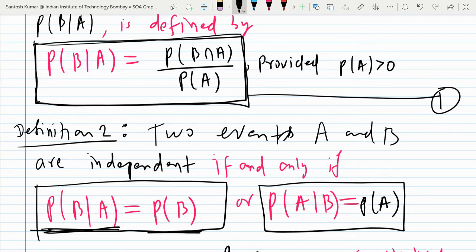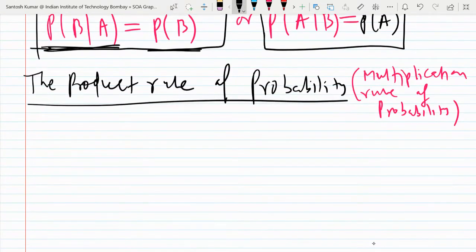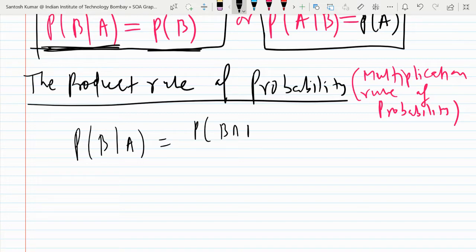So you do the cross multiplication, then anyone would tell? Okay, let me write here. So we had probability of B given A as probability of B intersection A upon probability of A, and you know in mathematics A intersection B and B intersection A are both the same. So in place of B intersection A, you may write A intersection B. So what I'm saying, you do cross multiplication.